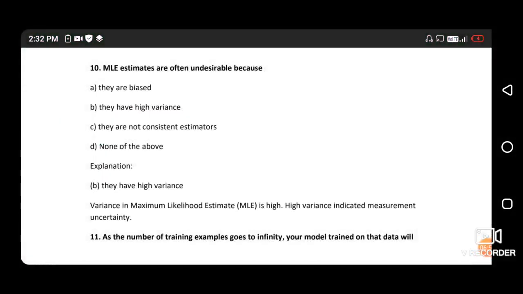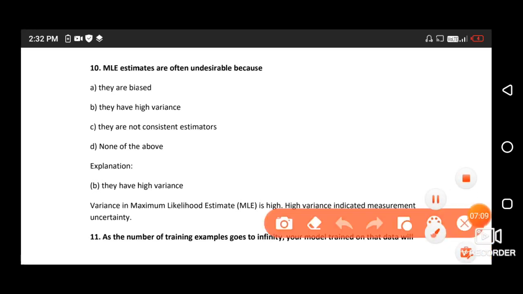Question 10. MLE estimates are often undesirable because MLE, which means maximum likelihood estimation, is undesirable because they have high variance. So the right answer is option number B. They have a high variance. Next question.